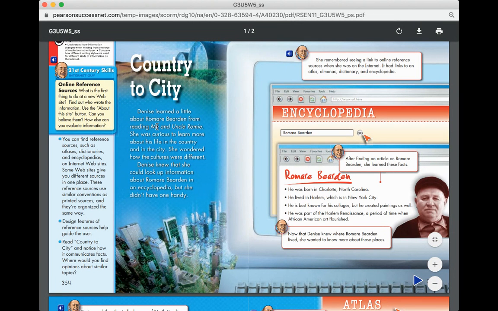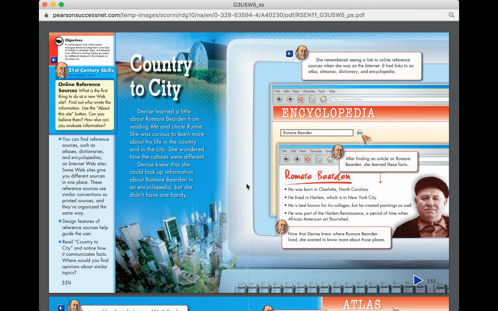Country to City. Denise learned a little about Romare Bearden from reading Me and Uncle Romie. She was curious to learn more about his life in the country and in the city. She wondered how the cultures were different. Denise knew that she could look up information about Romare Bearden in an encyclopedia, but she didn't have one handy. She remembered seeing a link online to online reference sources when she was on the internet. It had links to an atlas, almanac, dictionary, and encyclopedia.